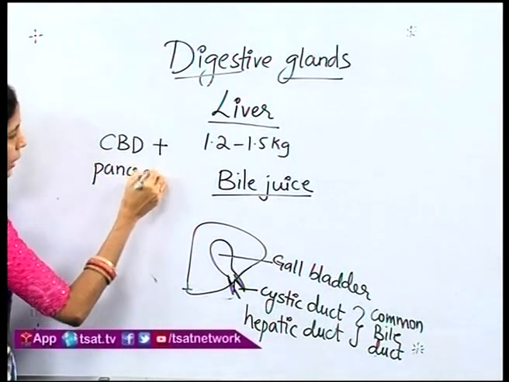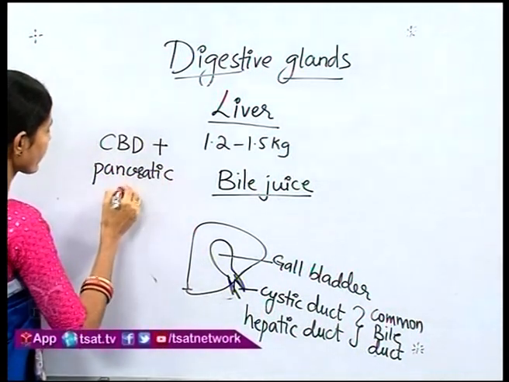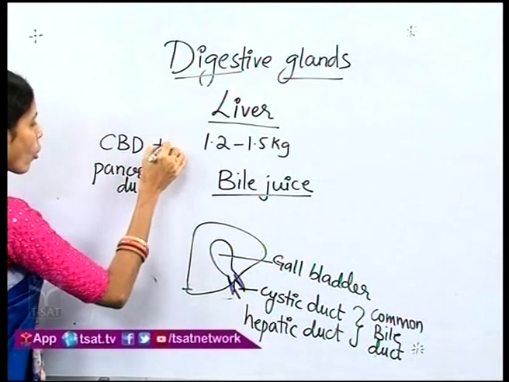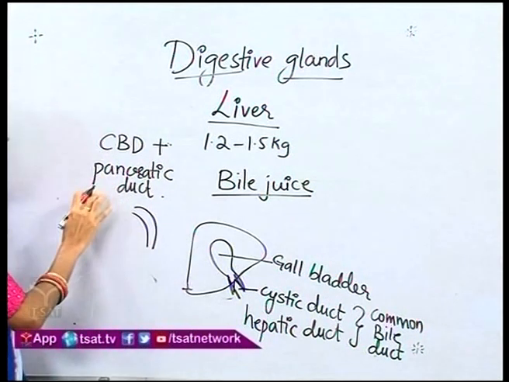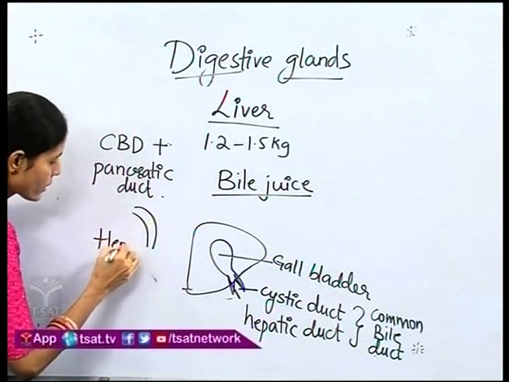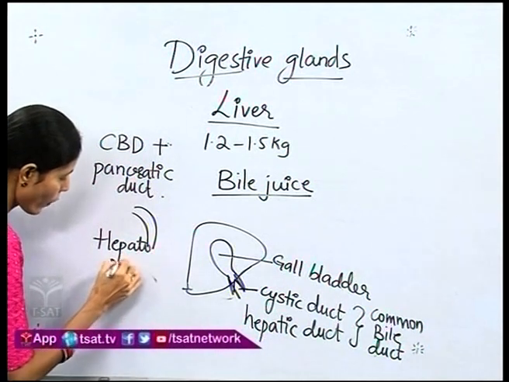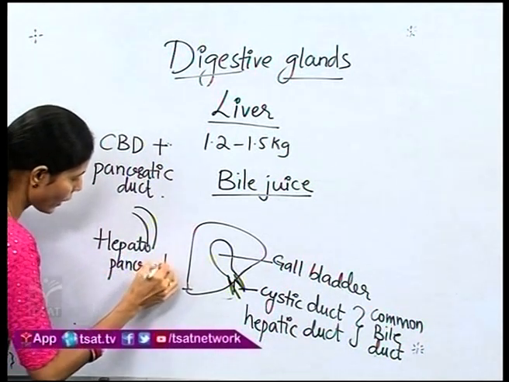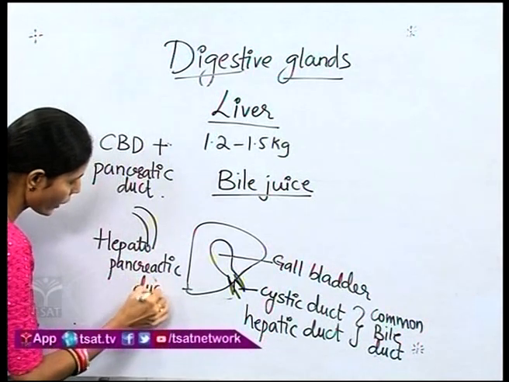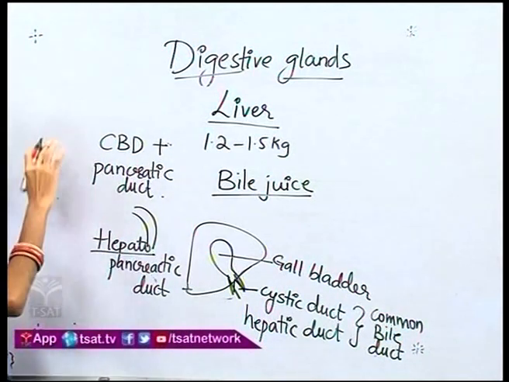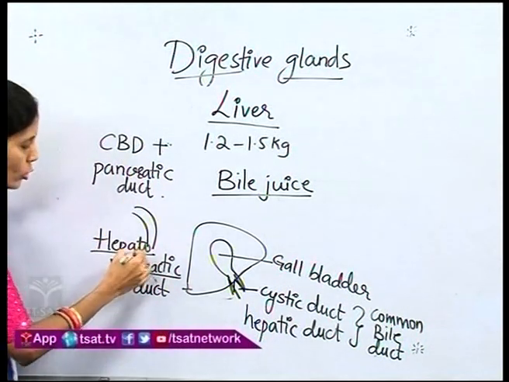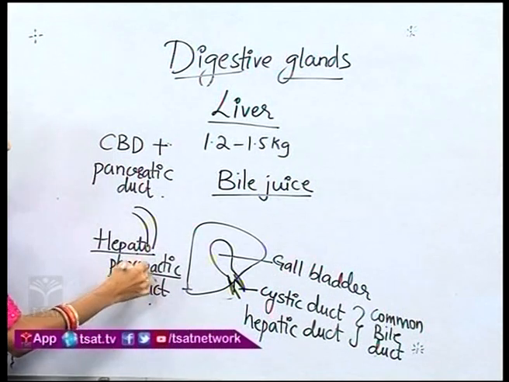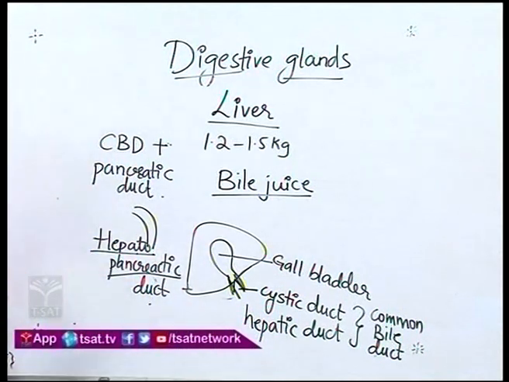From where will the pancreatic duct be released? The pancreatic duct will be from the pancreas. So, both of them come together and they form the common hepatopancreatic duct. What is it called? Hepatopancreatic duct. Why is it called hepatopancreatic duct? Because hepato is a duct from the liver, and pancreatic means a duct from the pancreas. So, both of them join together and then the duct is directed towards the duodenum of the small intestine.